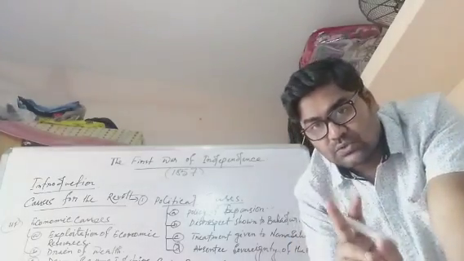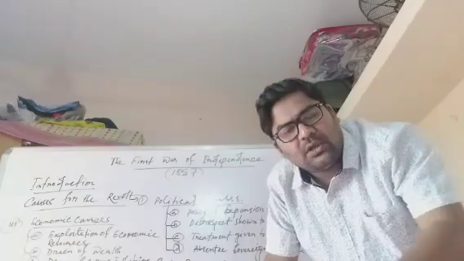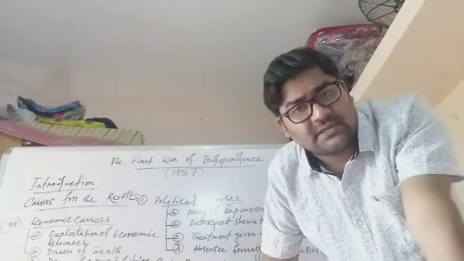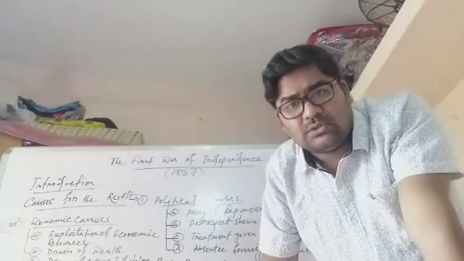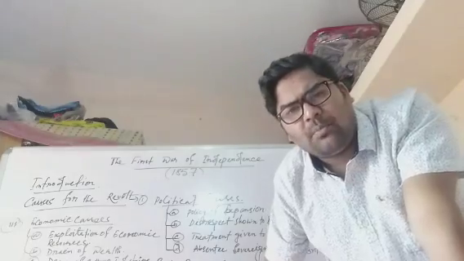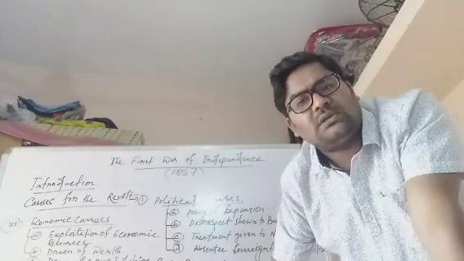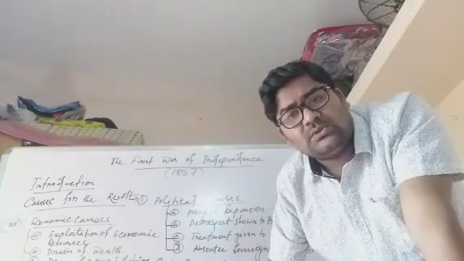Next is number two, the General Service Enlistment Act. It was passed by the British in 1856, and according to this act, whenever the British wanted, the Indian soldiers had to serve in their overseas territory. But the problem was, there was a taboo for Brahmins to cross the sea. There was a belief that if they crossed the sea, they might lose their caste.